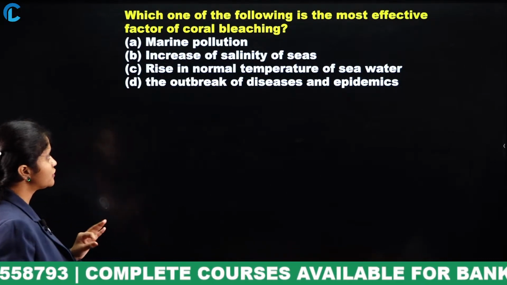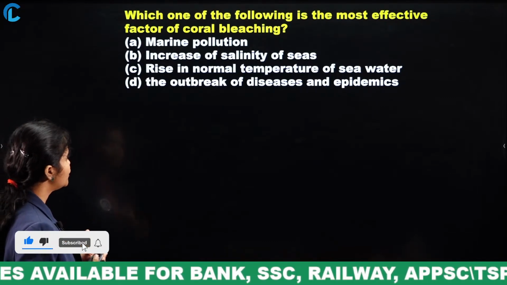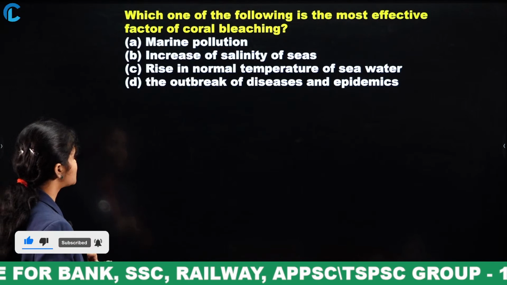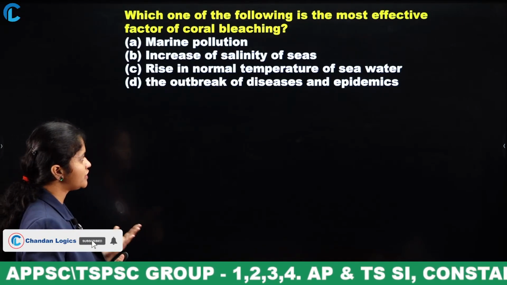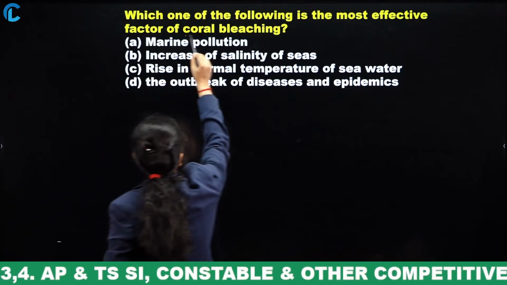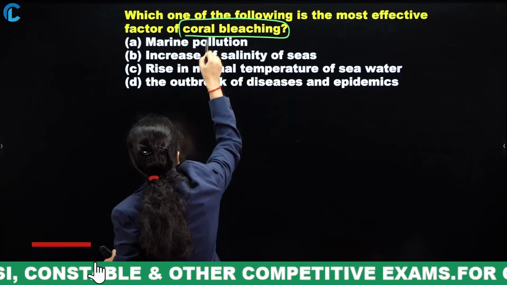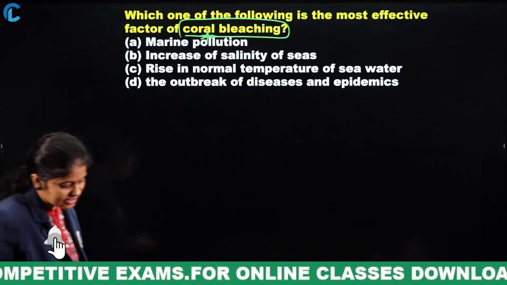Next. Which one of the following is the most effective factor of coral bleaching? Marine pollution, increase of salinity of seas, rise in normal temperature of seawater, or the outbreak of diseases and epidemics. The question is all about the most effective factor of coral bleaching. Once you concentrate on this, you can go through the options clearly.